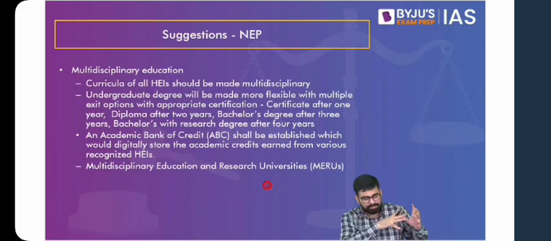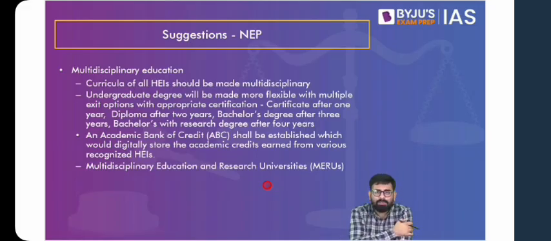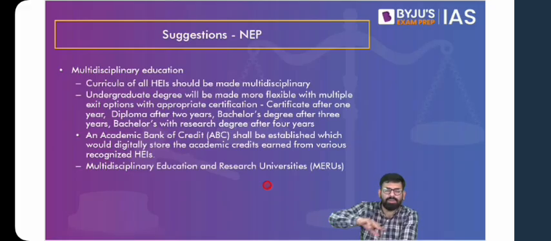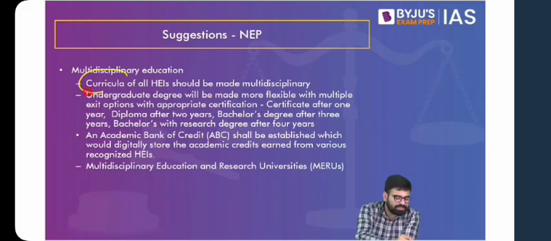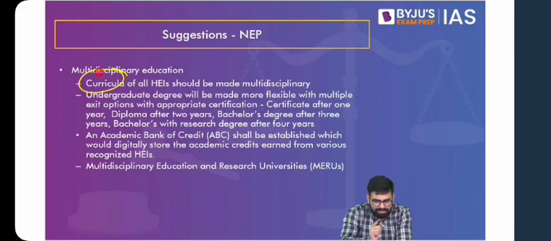Now, apart from multidisciplinary colleges and universities, they talk about multidisciplinary education. One idea is having universities and colleges where students from multiple disciplines study together and have exposure to each other. Another is changing the curriculum, wherein you introduce various subjects from various disciplines. For example, if you are taking up business administration, you should also get a glimpse of what is happening in your society. You should also include some professional skilling courses. Similarly, there is a university in Bangalore called Christ University, where they give students an option in second year or third year, I'm not sure.